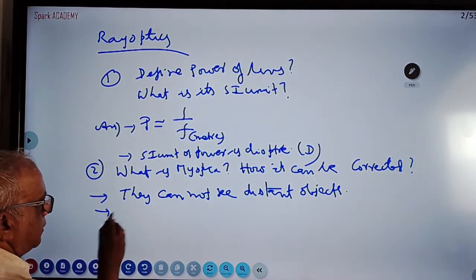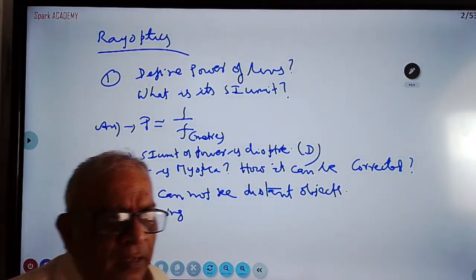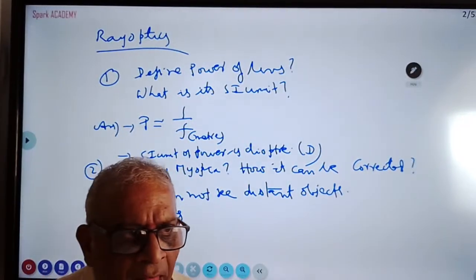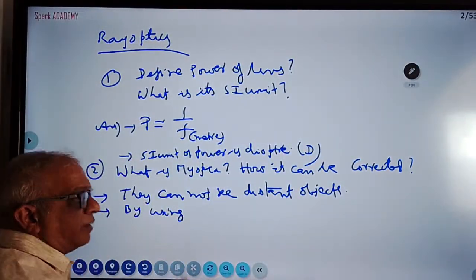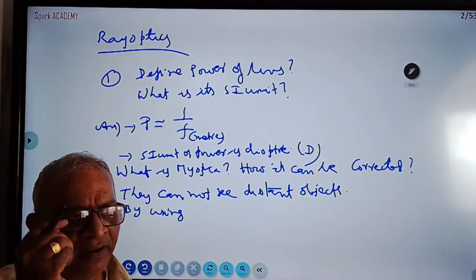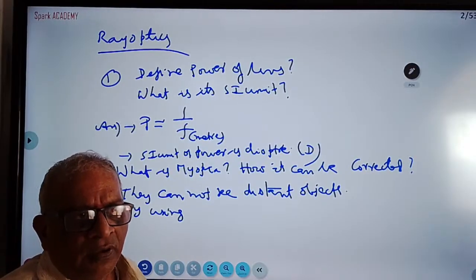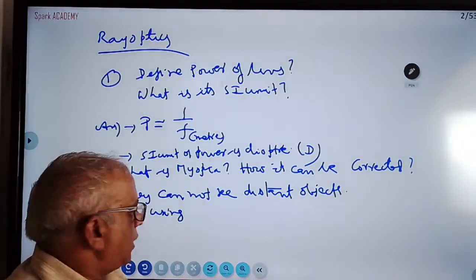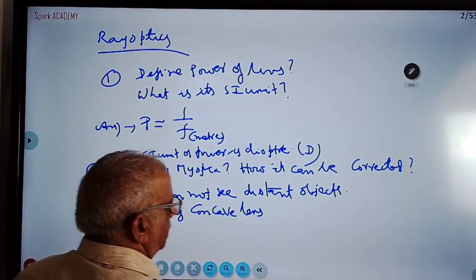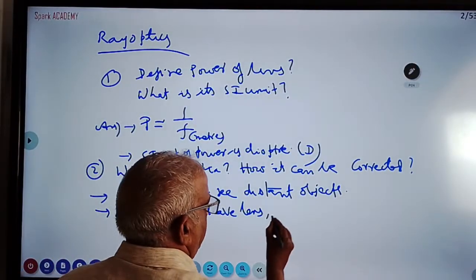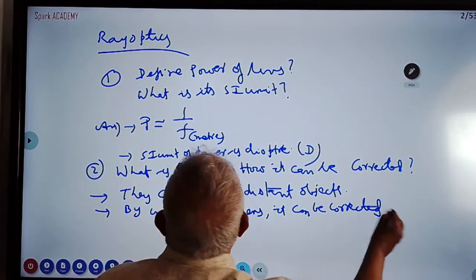How to correct this? By using a concave lens, by using external glasses. Generally people suffering from defects wear glasses. The power of the eye lens changes, so it is not able to focus the rays on the retina. That's why you use a concave lens, which has negative power. The defect can be corrected.